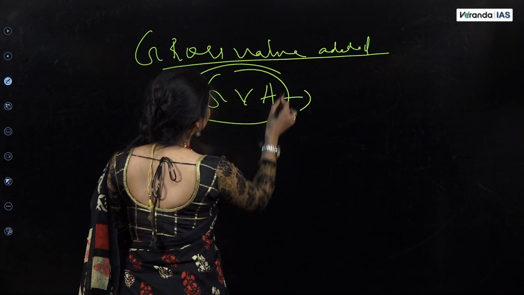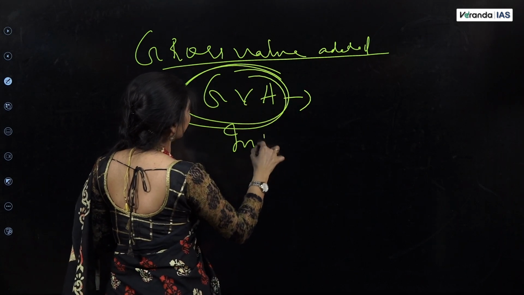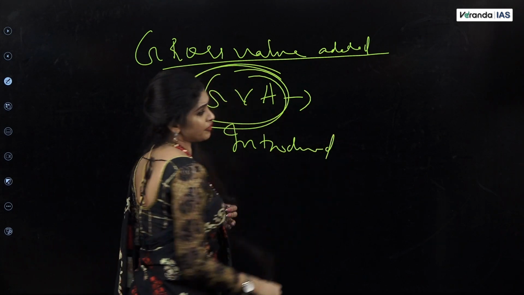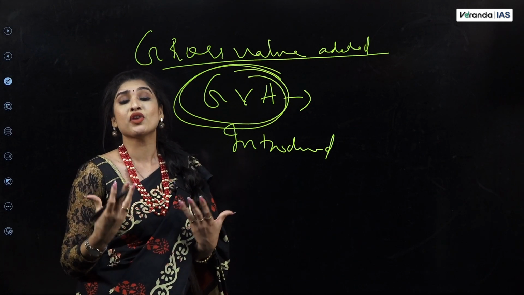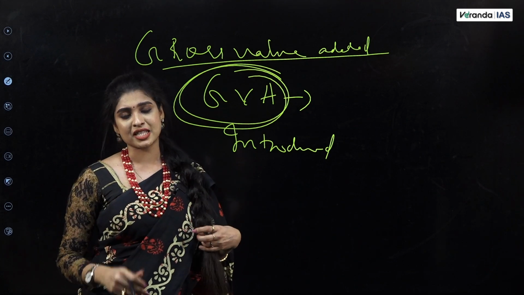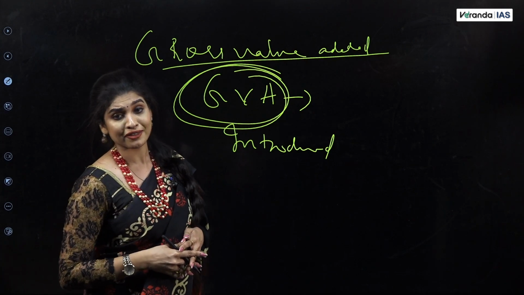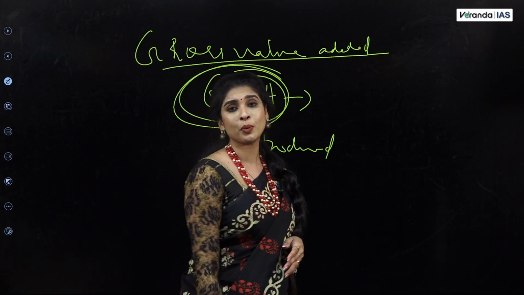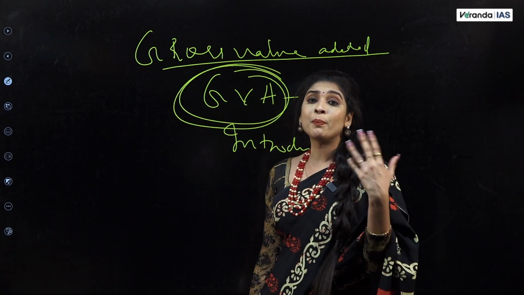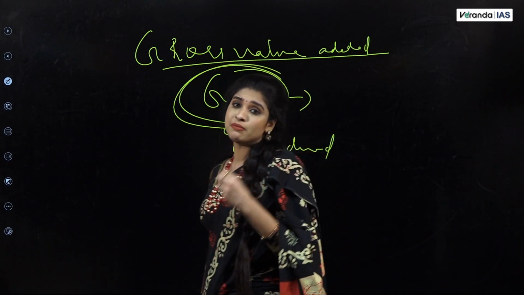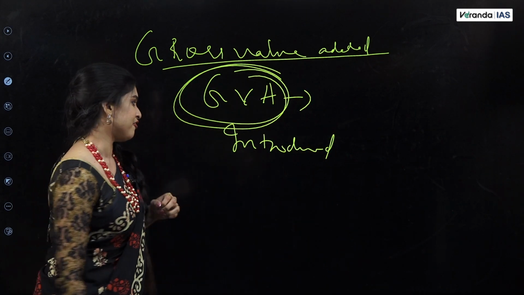So this concept called GVA was introduced in 2015. So the calculations became easier. That is another current affair. The next important change in the methodology of calculating GDP after 2015 is the incorporation of a ministry called MCA, the Ministry of Corporate Affairs.